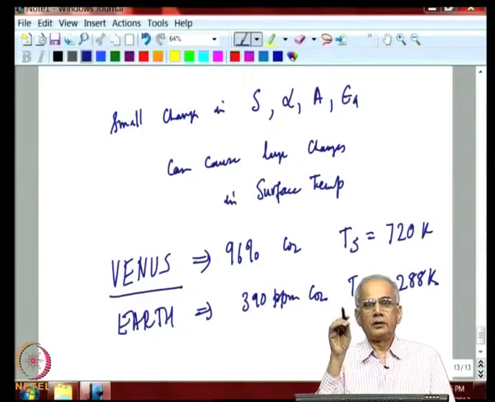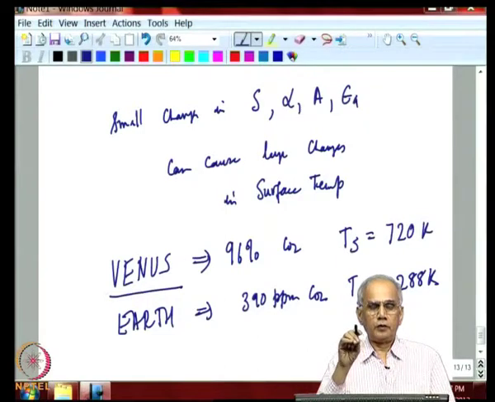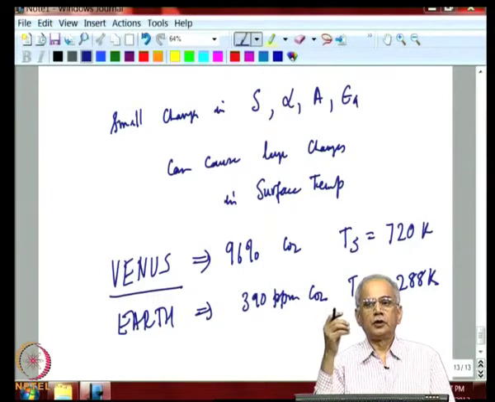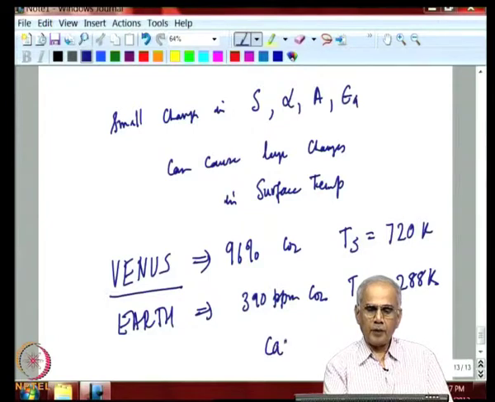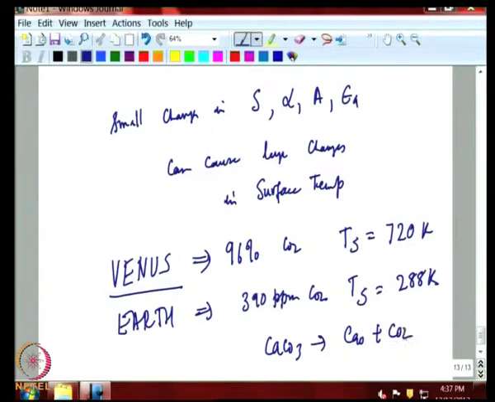But we know that the greenhouse effect played an important role, that all the water which was originally in the liquid form on the Venus surface, it is all boiled off, went to the atmosphere, caused large warming, and that ultimately caused chemical reactions at the Venus surface, which converted calcium carbonate to calcium oxide and carbon dioxide.